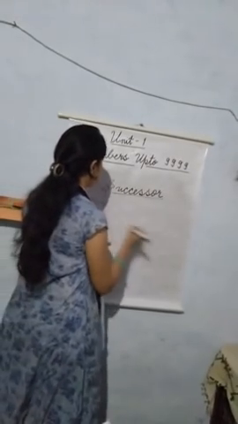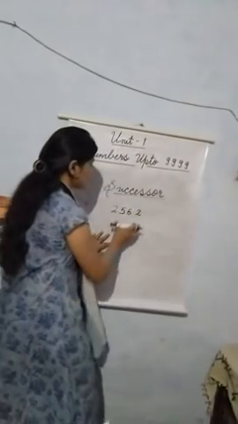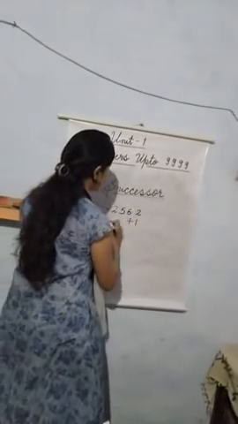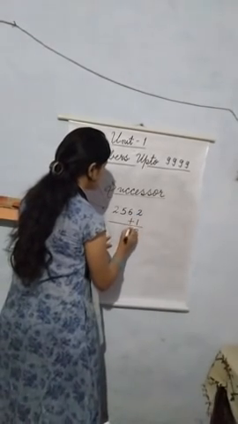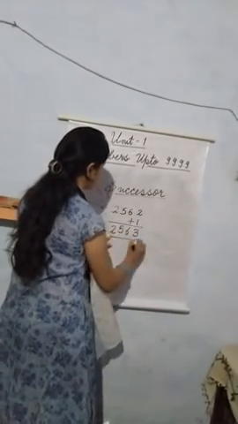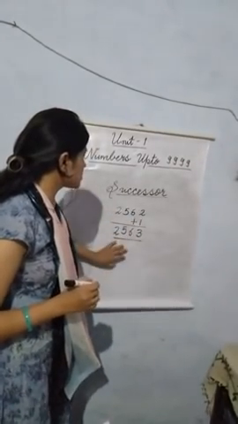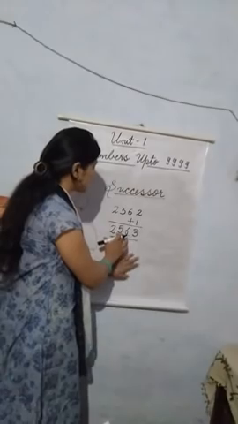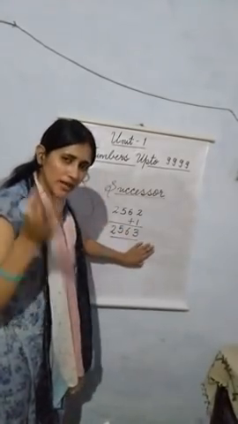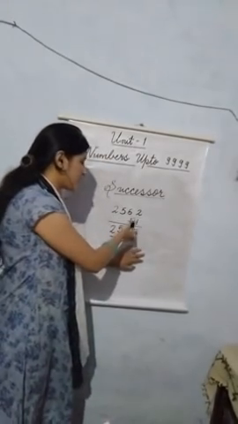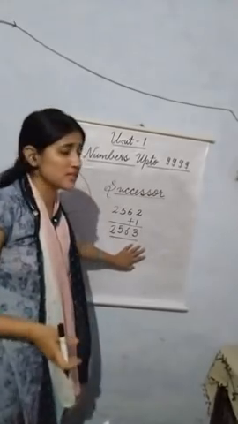Like we want to find out the successor of 2562. For finding out the successor, we will add 1. Okay. 2 plus 1 is 3, then 6, 5 and 2. Right. So the successor of 2562 is 2563. And when you count, while counting also, 2563 comes just after 2562.